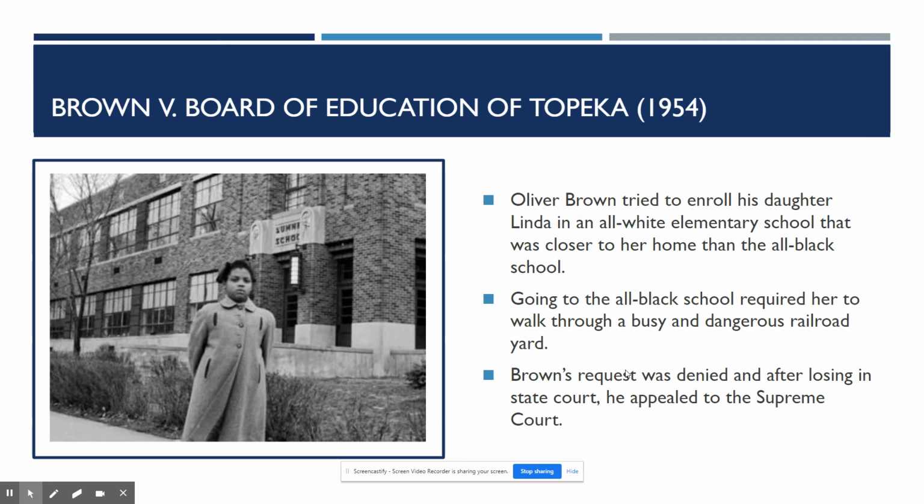So Brown's request is going to be denied, okay? And he, after losing in state court, he is going to appeal to the Supreme Court to strike down these laws requiring school segregation.